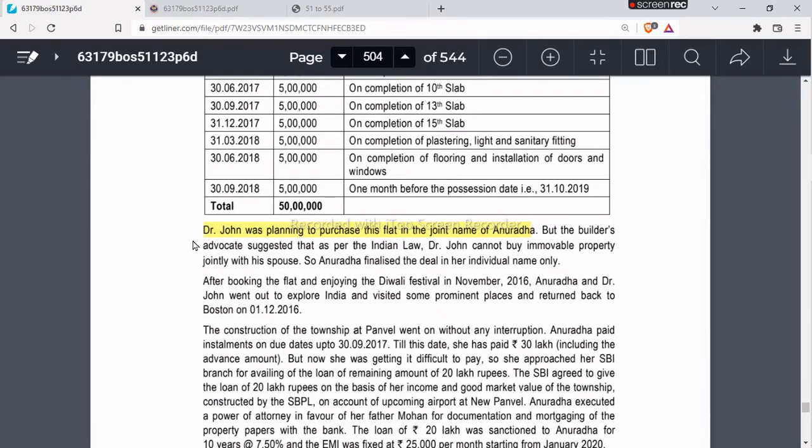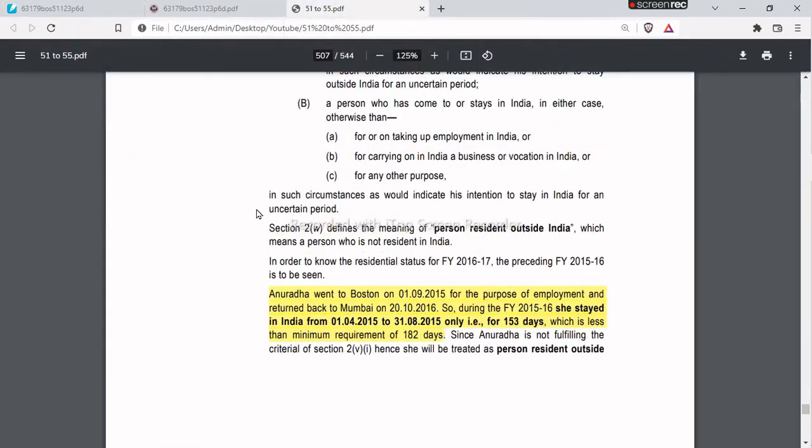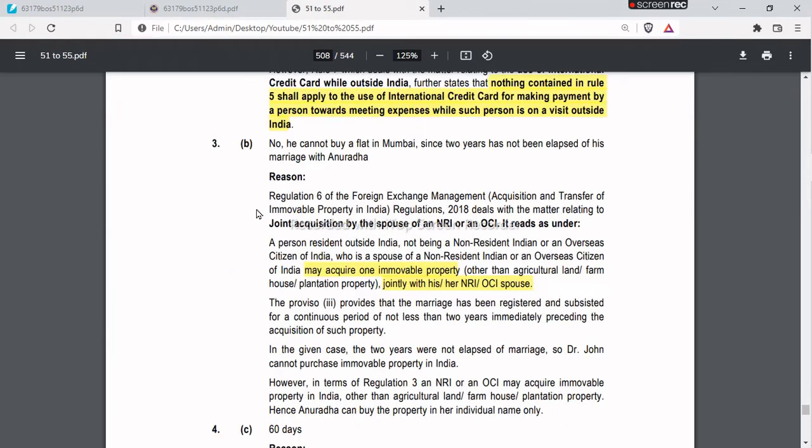After reading this, you have to be sure that it is regulation 6 which they are talking about. According to regulation 6, if any person wants to acquire a property in India in the joint name of him and his NRI or OCI spouse, then there are certain conditions that need to be fulfilled.